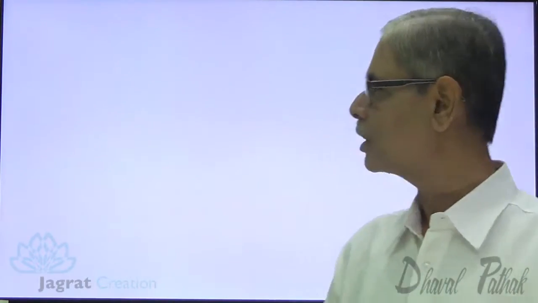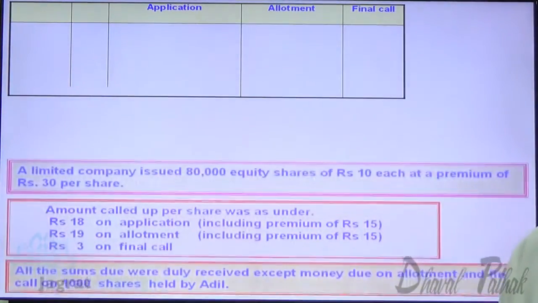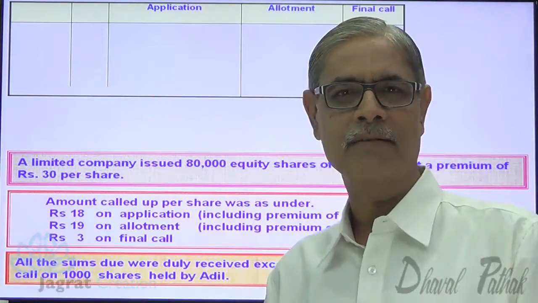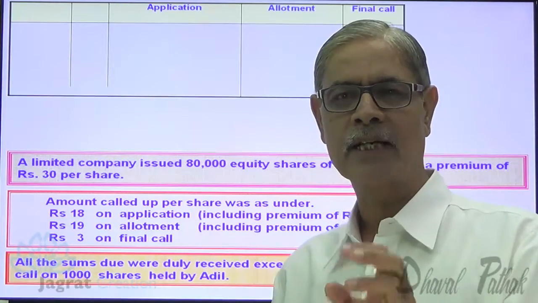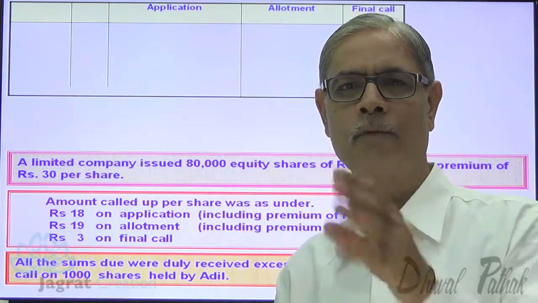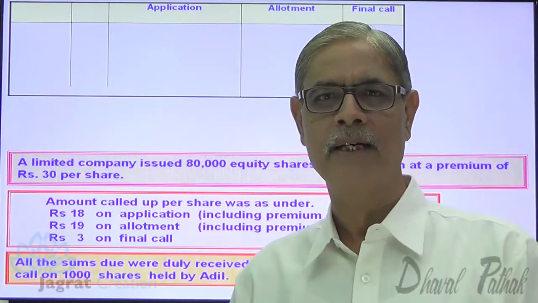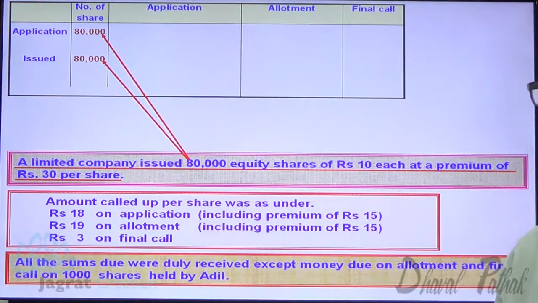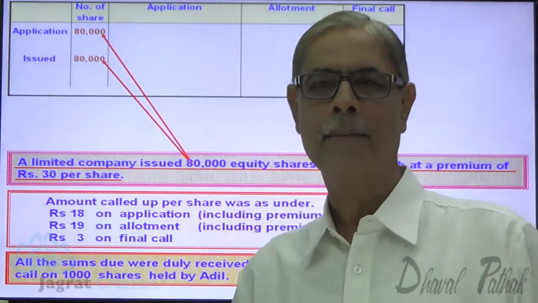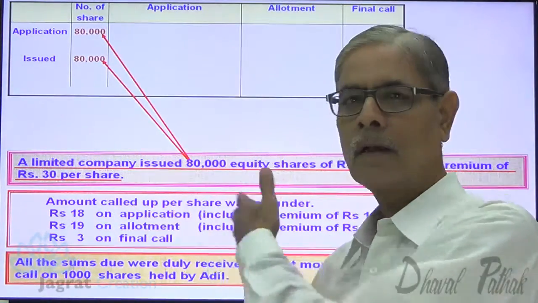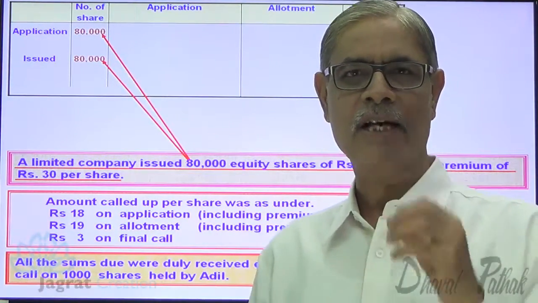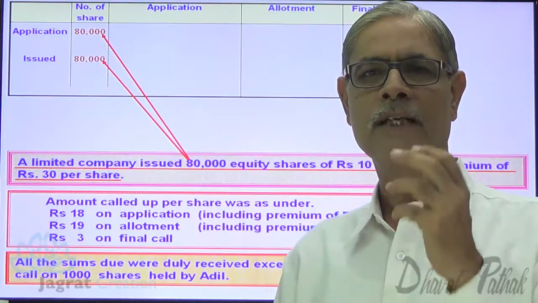Let me work out the working first of all. Company has issued 80,000 shares. How many applications are received that is not given to us? So we presume that we have received applications that we wanted to have. So 80,000 applications have been received. Shares issued 80,000, applications received 80,000. This is the presumption. Because we have received the amount due as we needed. So here the applications received and the shares allotted are same in numbers, so there is no refund.